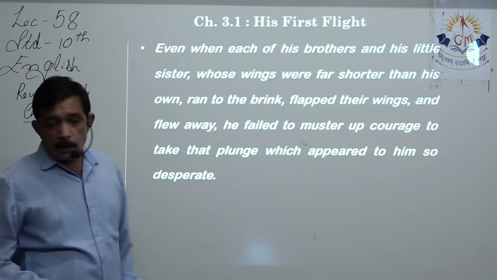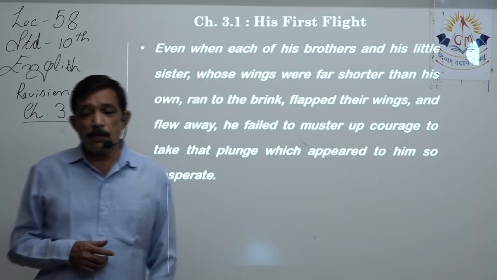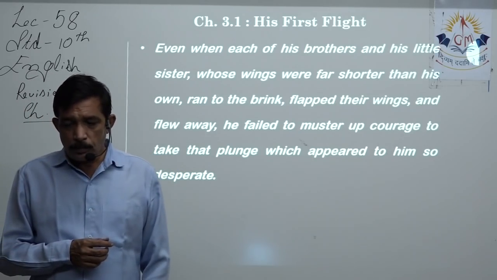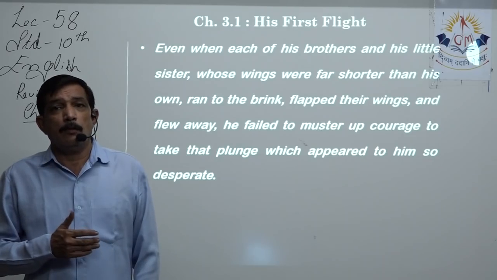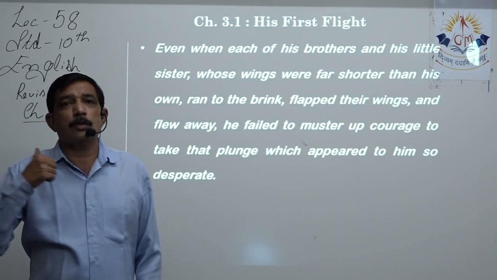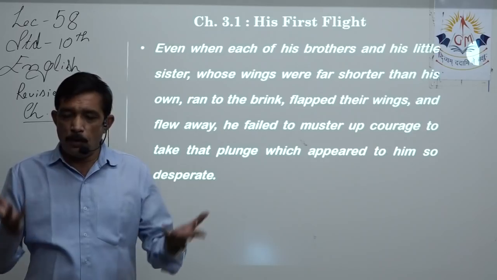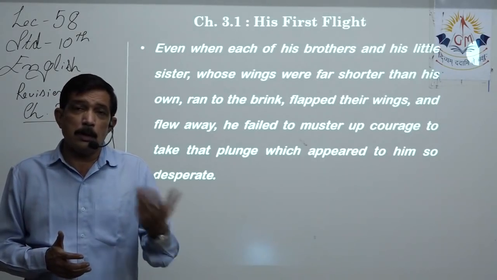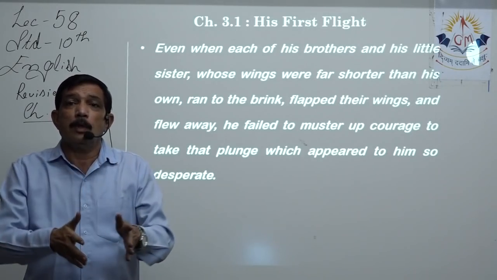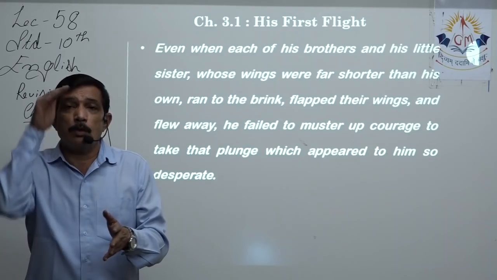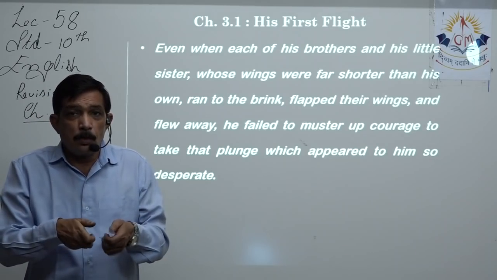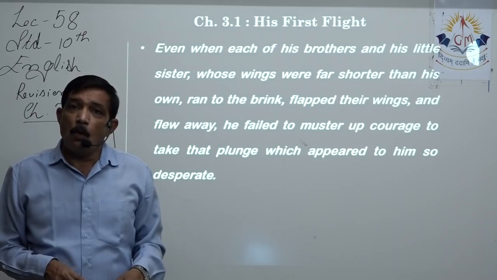Even when each of his brothers and his sisters, whose wings were far shorter than his, ran to the brink, flapped their wings and threw themselves into the air, they flew away. That is how the seagulls learn to fly. They just jump. When they jump, they go down, their wings are closed, then the wings automatically open up.